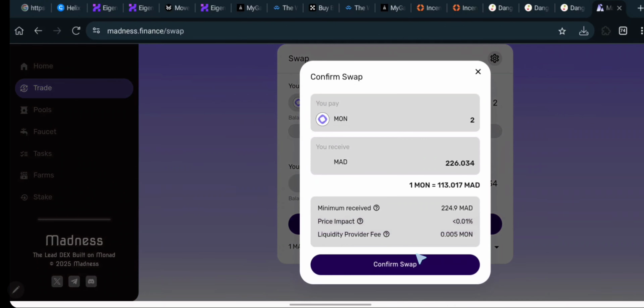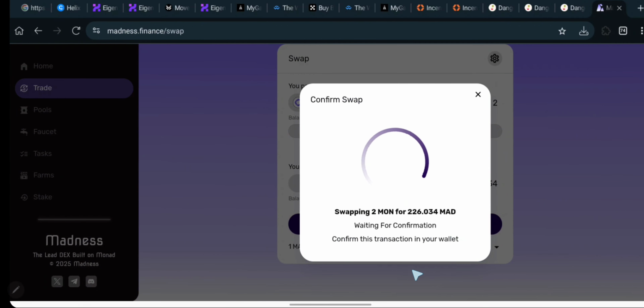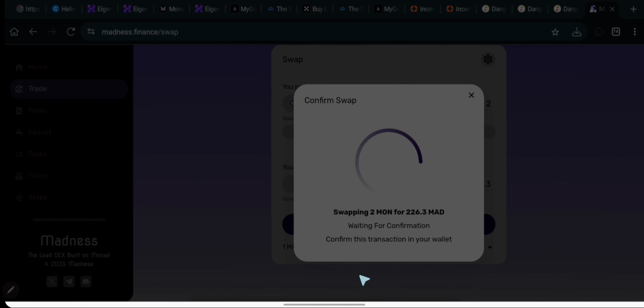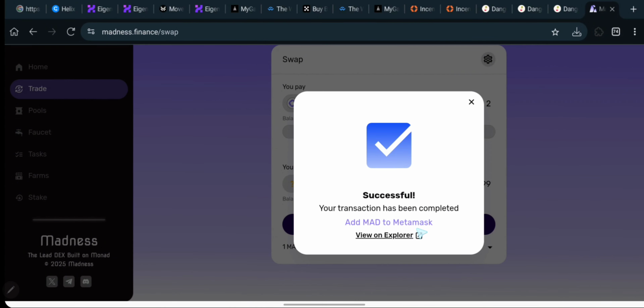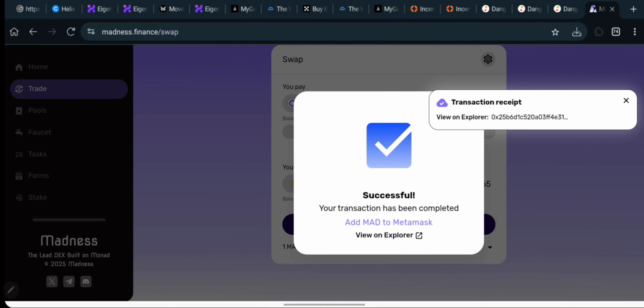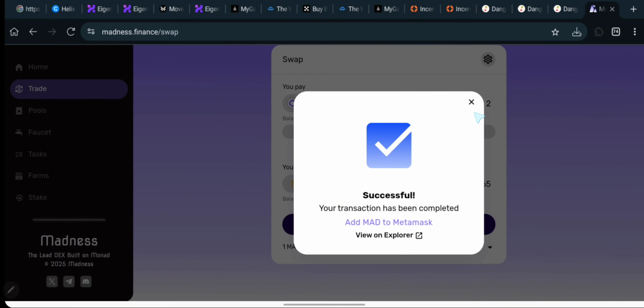Now we're going to click on swap. I need to confirm this swap. My MetaMask is going to be popping up. Yes, I need to click on confirm, and immediately I click on confirm, this is going to go through. Okay, and now guys, you can see the transaction has been completed. So we have successfully made a trade. This is the first step.